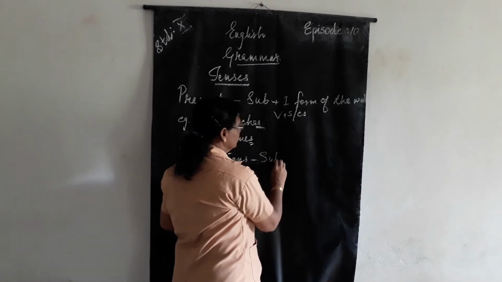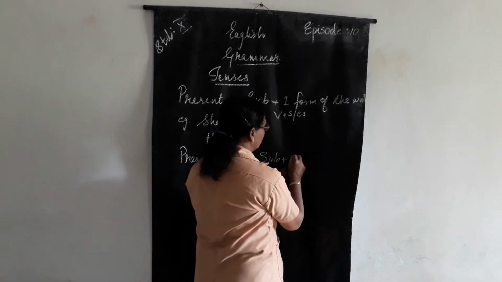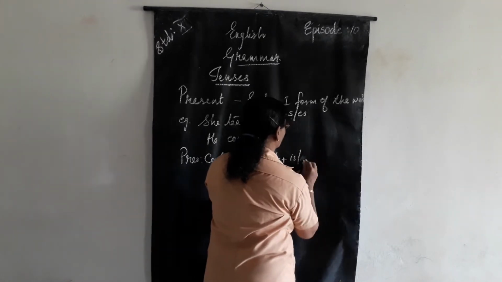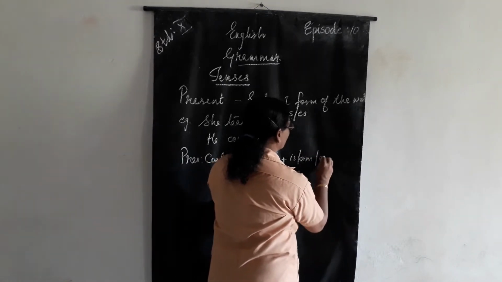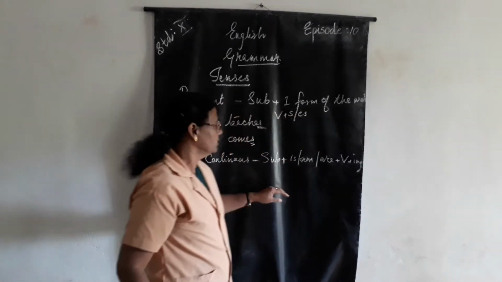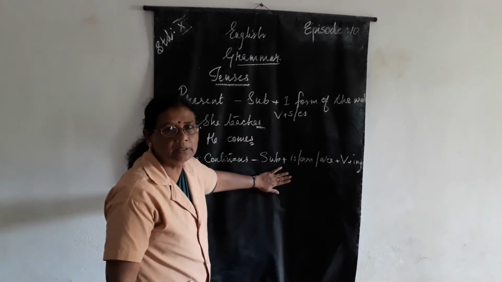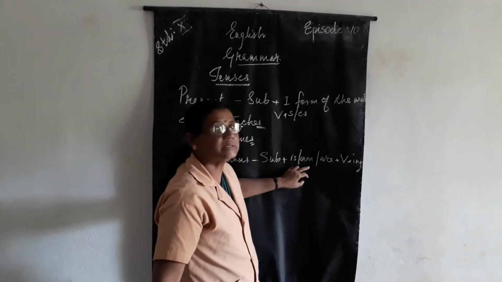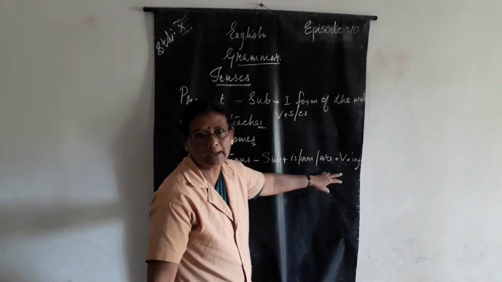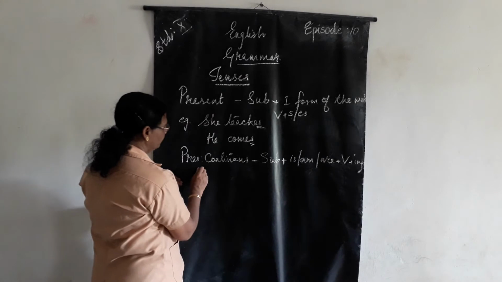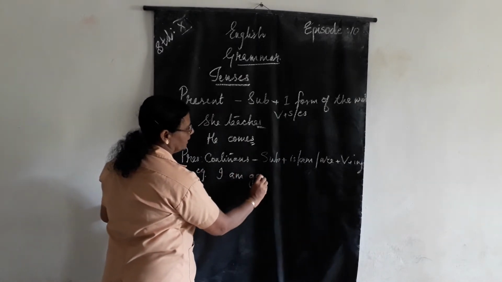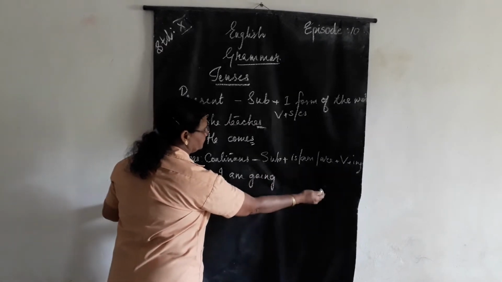Then the format is subject plus all the helping verbs plus verb plus ing. Clear? That means along with the subject, first person comes, second person comes, and the third, isn't it? So example can be: I am going.